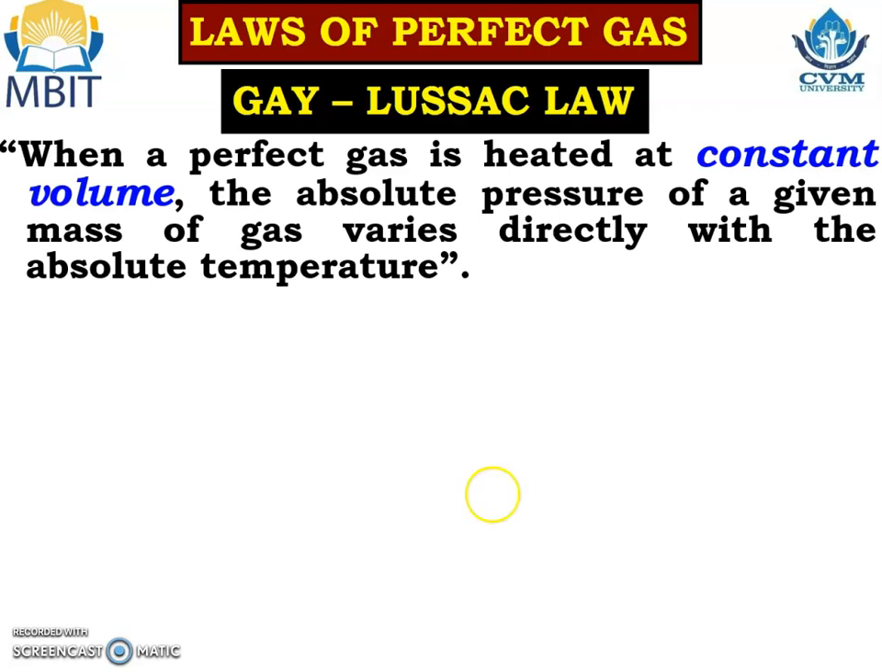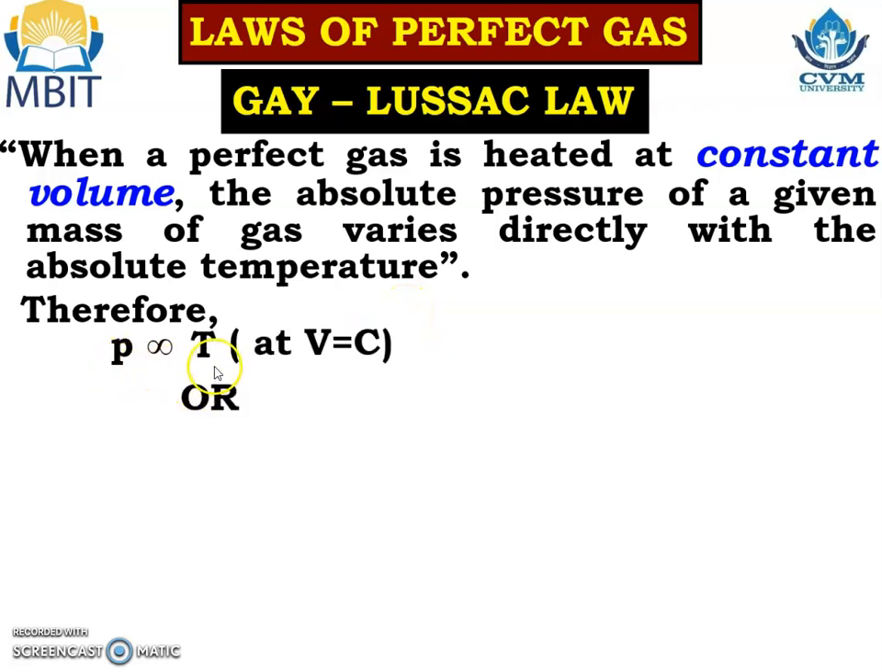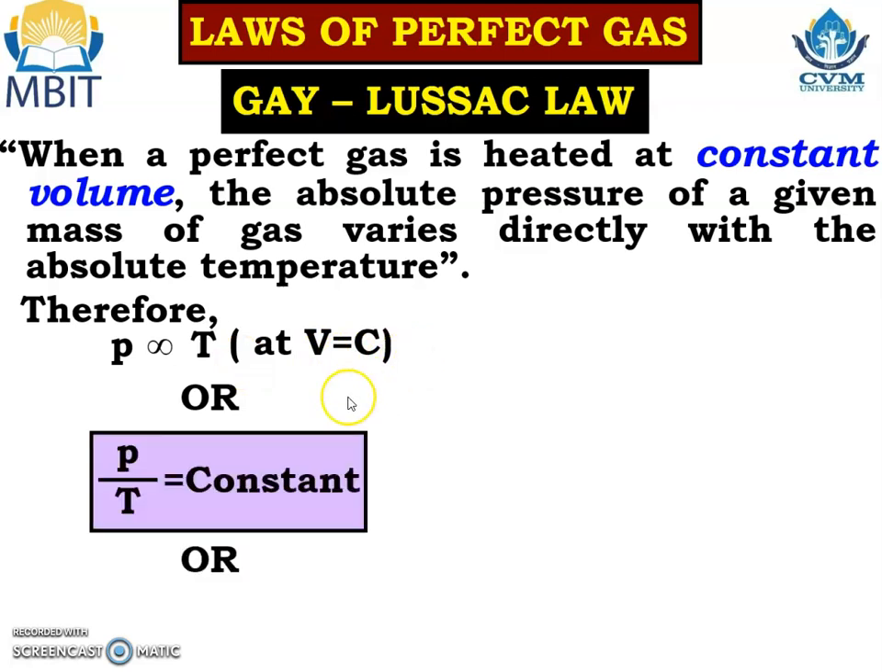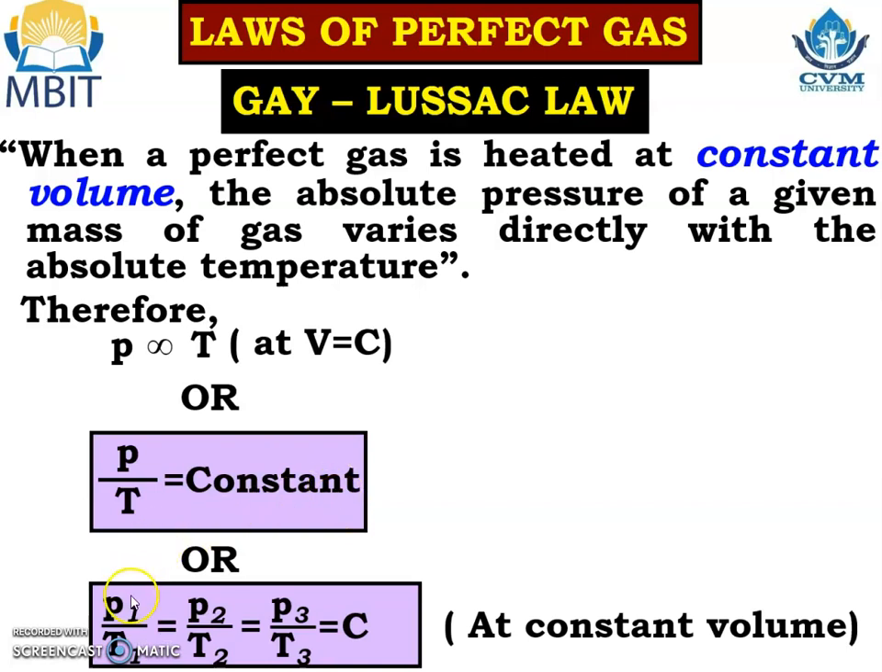Gay-Lussac law. When a perfect gas is heated at constant volume, the absolute pressure of a given mass of gas varies directly with the absolute temperature. It means P is directly proportional to T at volume equals constant, or we can write P by T equals constant, or we can also write P1 by T1 equals P2 by T2 equals P3 by T3 equals constant at constant volume.